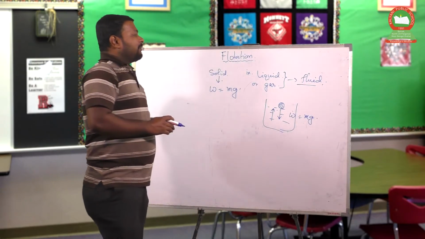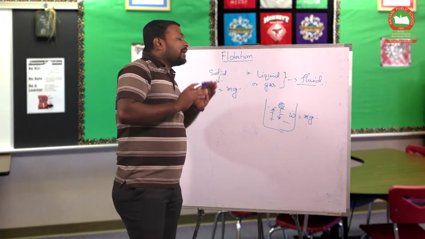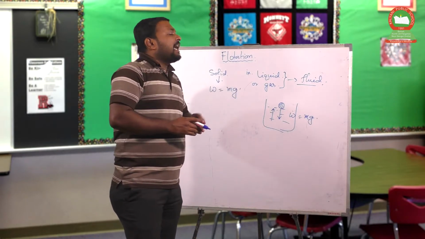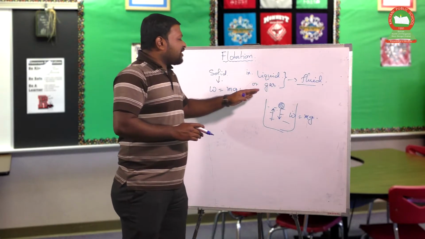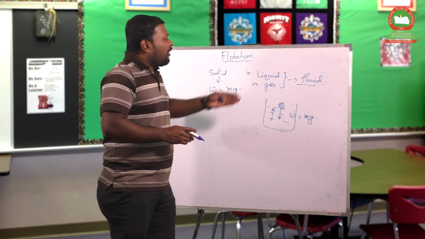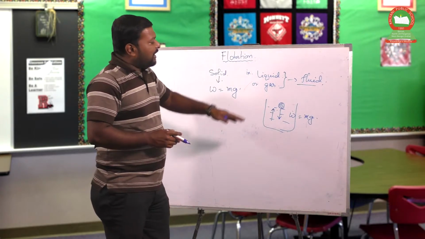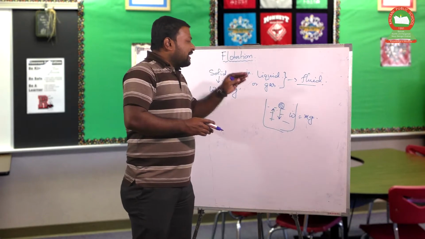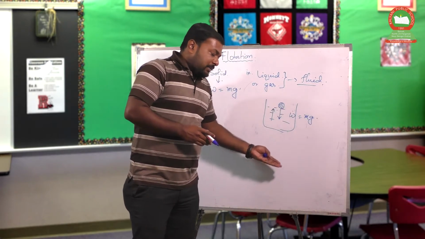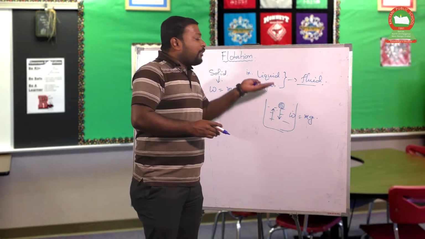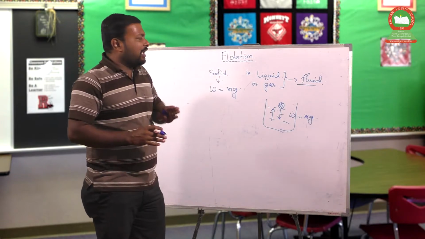A fluid, or the ideal fluid, is defined as the body or substance or medium which can flow. So in the case of a liquid like water or alcohol, or a gas like carbon dioxide or oxygen, whenever a solid substance is submerged, then due to the weight of that body, the weight acts downward and an upward force is created by the liquid or gas, or in general the fluid.